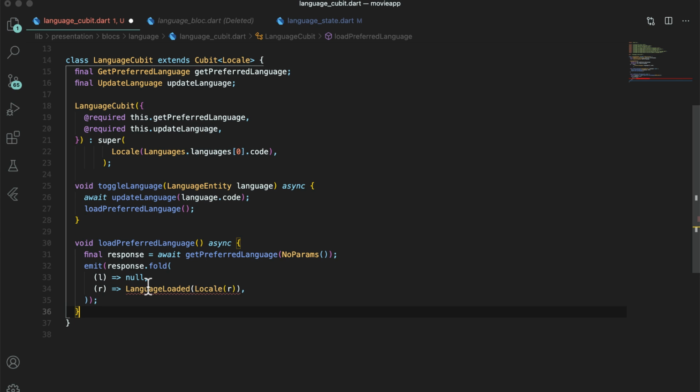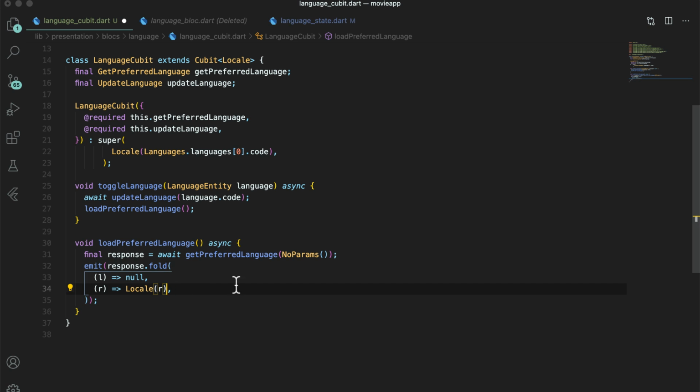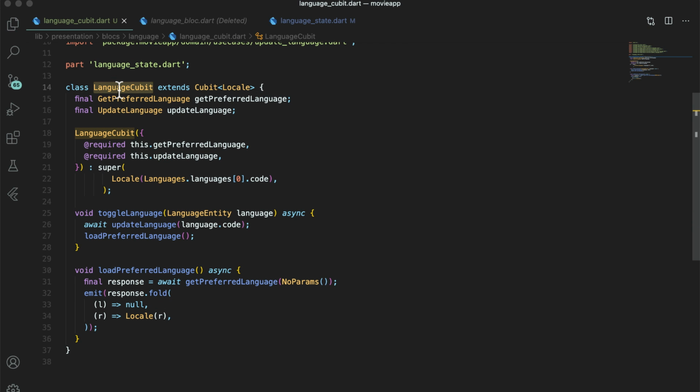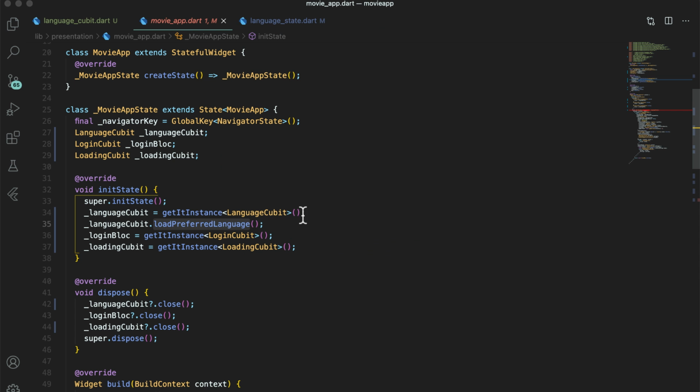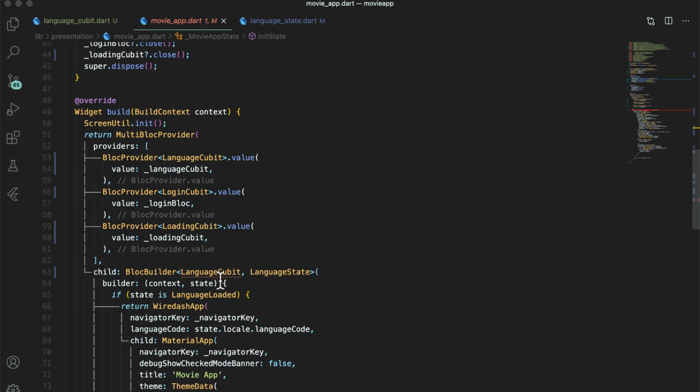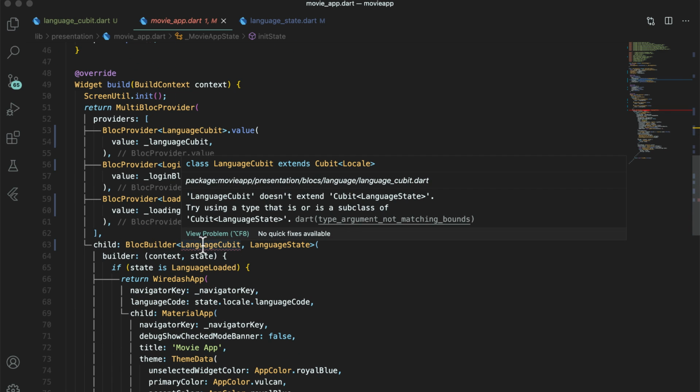If you return null, UI logic has to change drastically, but if you have some default values to return, then nothing should break on UI. For the success, instead of returning state, return the locale. Now open Movie app and change the way we are using block builder by using locale instead of the state.